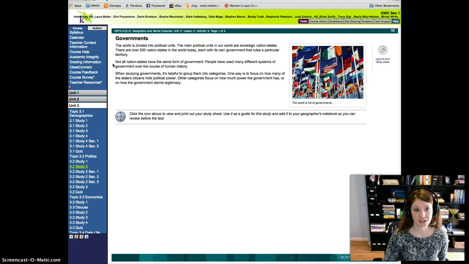Not all nation states have the same form of government. People have used many different systems of government throughout the course of human history. When studying government, it's helpful to group them into categories. One way is to focus on how many of the state's citizens hold political power. Other categories focus on how much power the government has or how the government claims legitimacy.